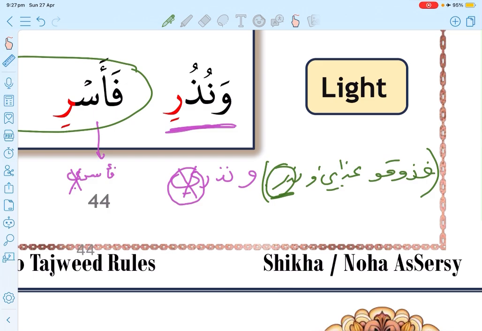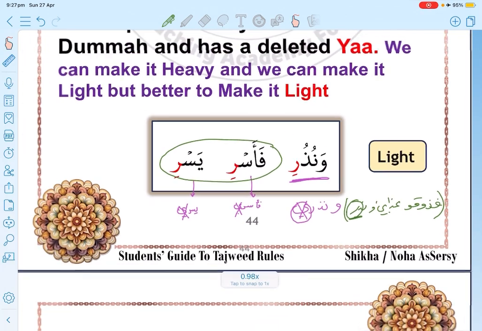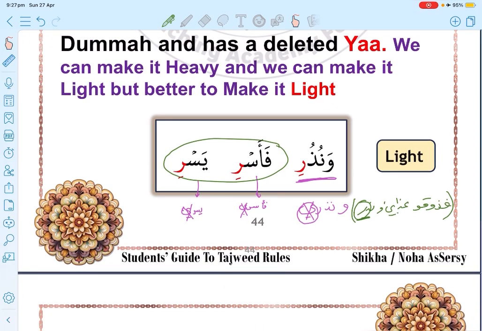So these three words, we can pronounce the ra as a heavy ra, or we can pronounce the ra as a light ra, but it's better to be light. ونذر فأسر يسر, it's better to be light.